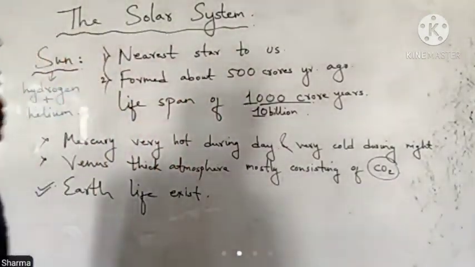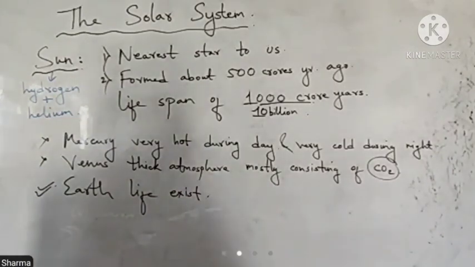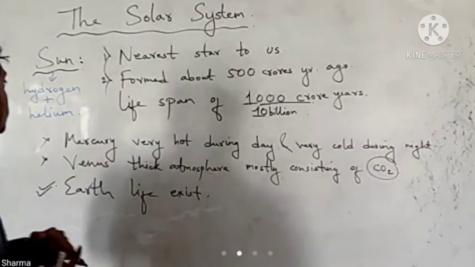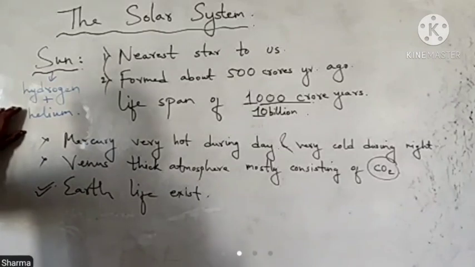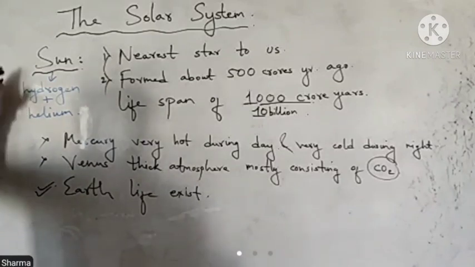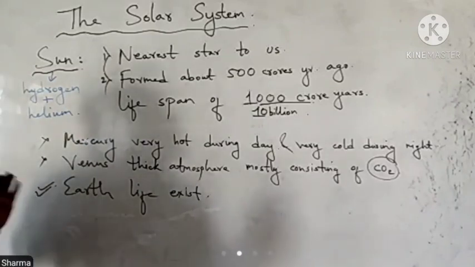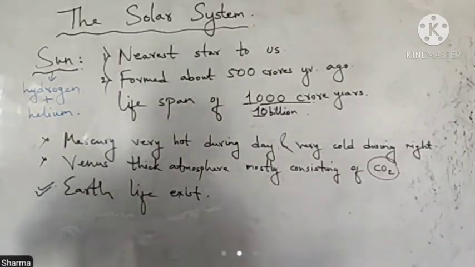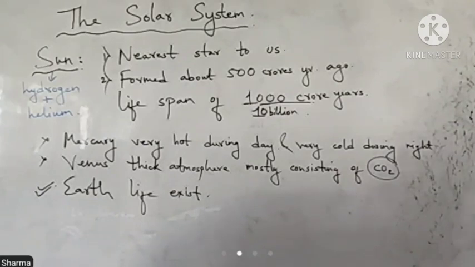As in the case of other stars also. Even Jupiter and Saturn have hydrogen and helium in them, but not in that much quantity as we have in the Sun. So this was all about the Sun. So let's talk about asteroids.